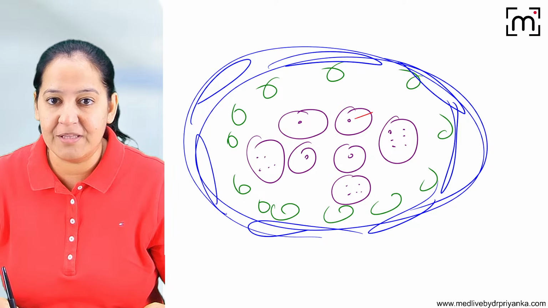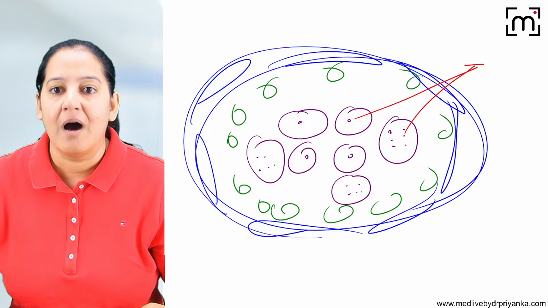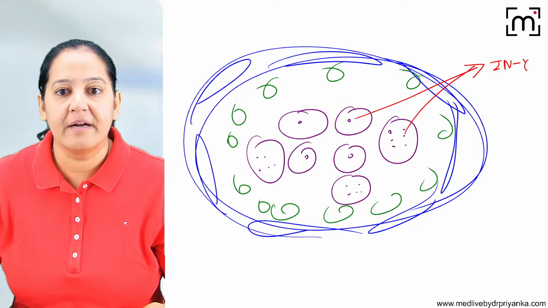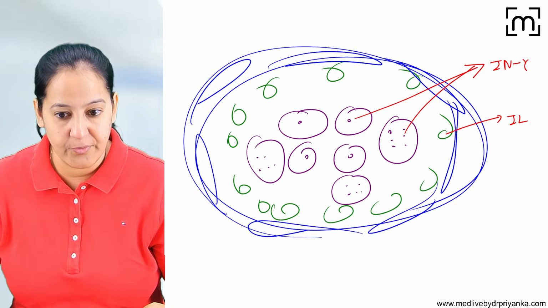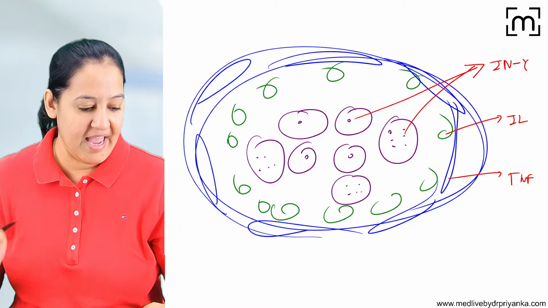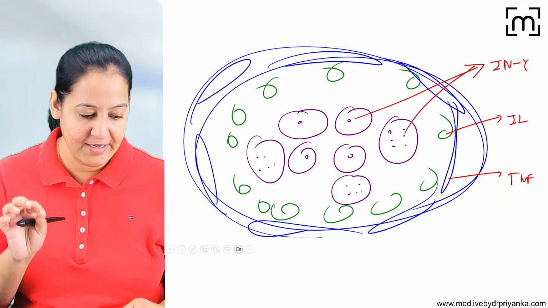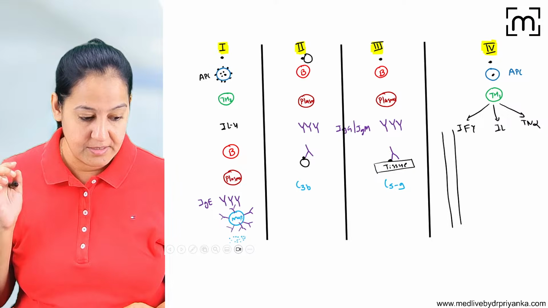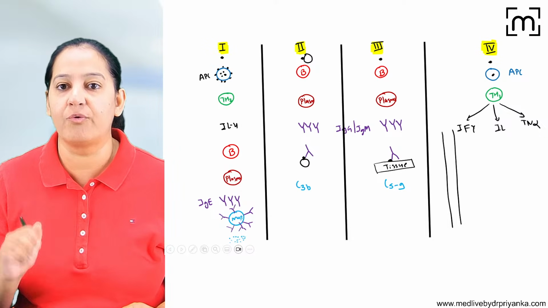So central epithelioid cells and giant cells are due to interferon gamma. Okay. The T lymphocytes are due to interleukin and fibroblasts are due to TNF. The end result is a granuloma. Okay. Got it? So this is the type 4 hypersensitivity.